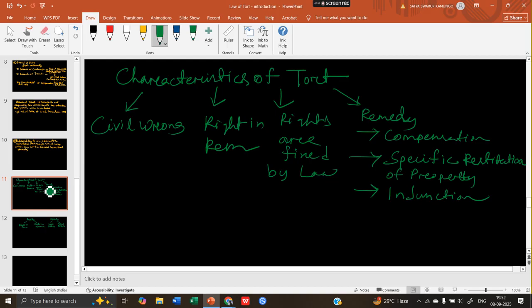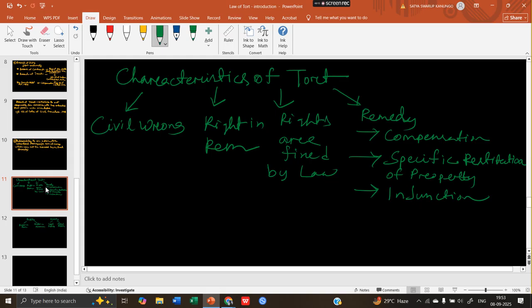Then the third thing is injunction. So to understand injunction, let's imagine something. Okay, so you have a house and a person regularly comes near your house, and he is throwing garbage in front of your gate or in front of your walls. That person is throwing garbage. You have said to that person or requested that person not to do that, but that person is not listening to you and he is continuously doing that.